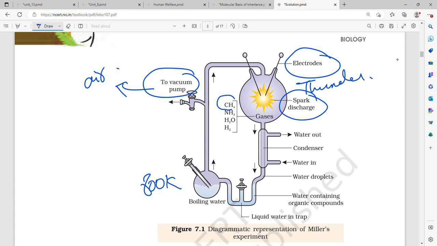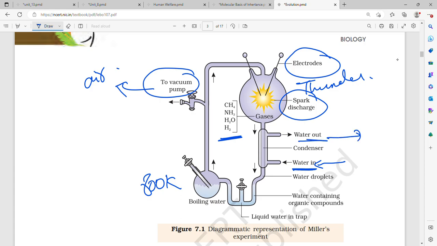The gases methane, ammonia, water, and hydrogen are present over here. Then the condenser, with cold water, condenses it like torrential rain, and water is coming out.